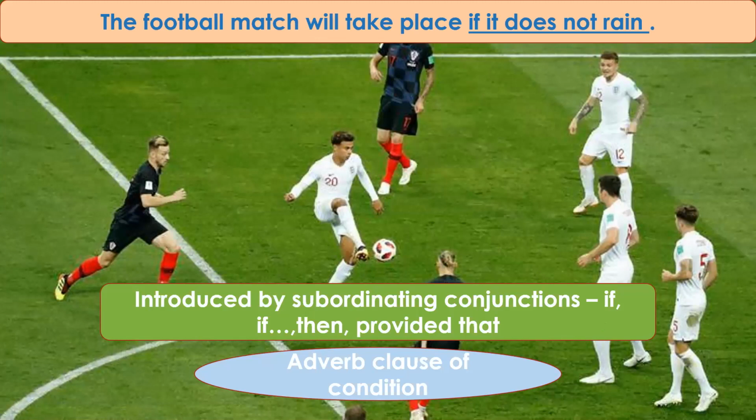So if I say I'll win provided you help me, provided that you help me, that means a condition is laid down that I will be able to win only if you help me. Or I can say, if you are right, then I must be wrong. That means if and then is used also to lay down a condition. In case you are right, then I must be wrong. So this is adverb clause of condition.